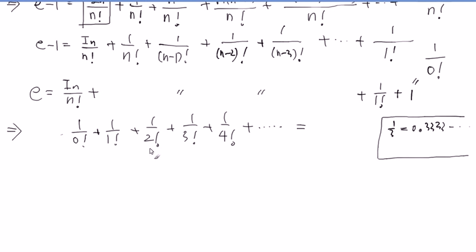So this is 2 and this is 6. This is 24, right? 4 factorial. 24 times 5, what is it? 120. Next one is 1 divided by 120, and 1 divided by 120 times 6. And you keep doing that. So in the number line, you just keep going forward like this, right? You can get arbitrarily close to a number, but will never exceed that number. What is that number? Not 0. You just keep adding numbers, so you're getting larger and larger, but you never go to infinity.